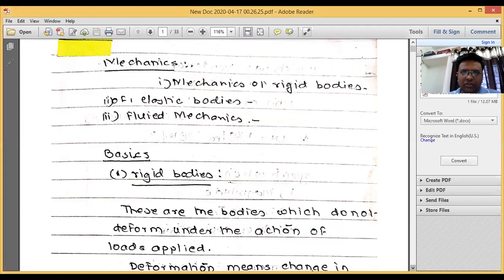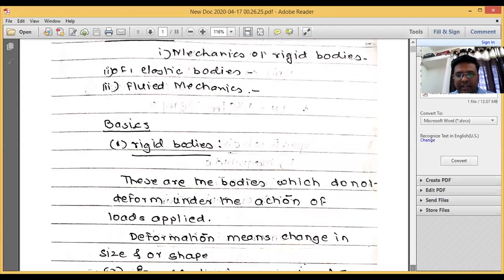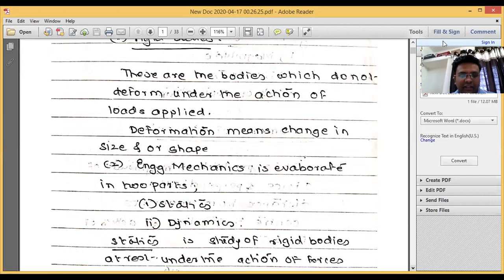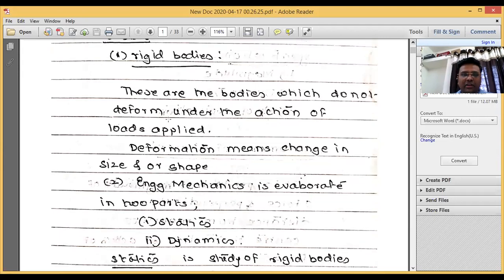So you can see, mechanics of rigid bodies. Then there are various types of bodies which are mentioned in the syllabus. The basics are the rigid body, and the second is nothing but the flexible body. Now, rigid bodies are the bodies which do not deform under the action of loads applied.